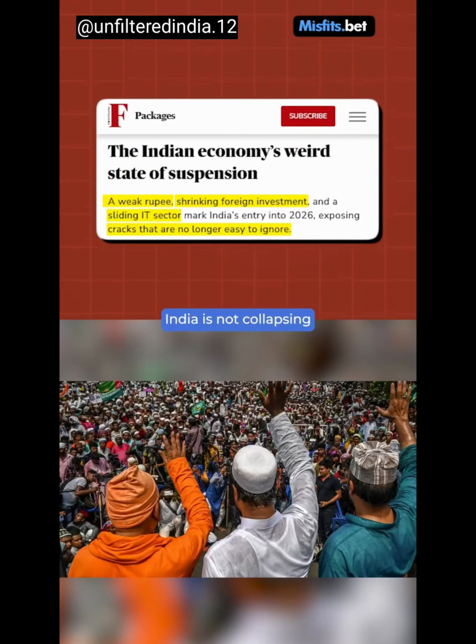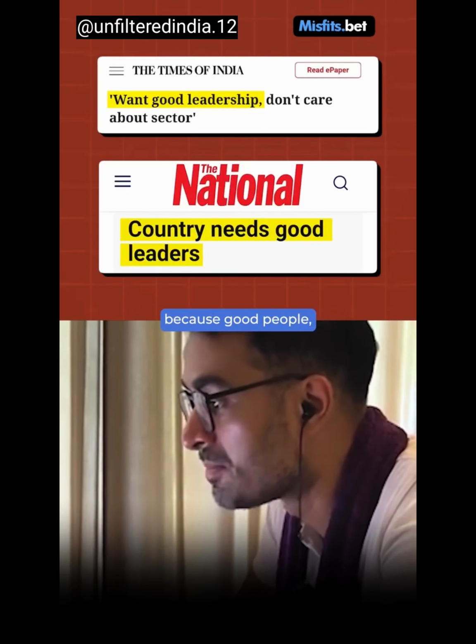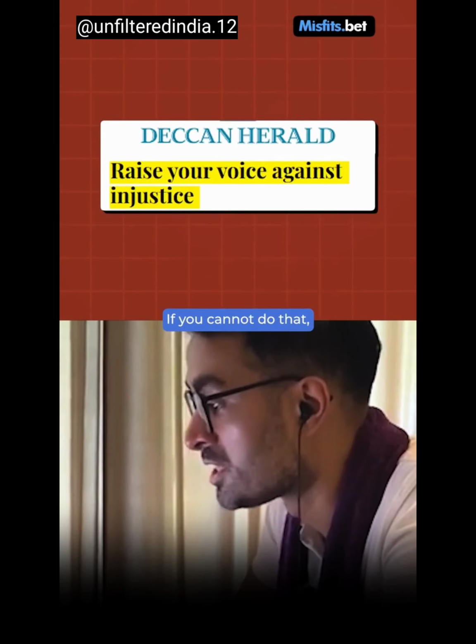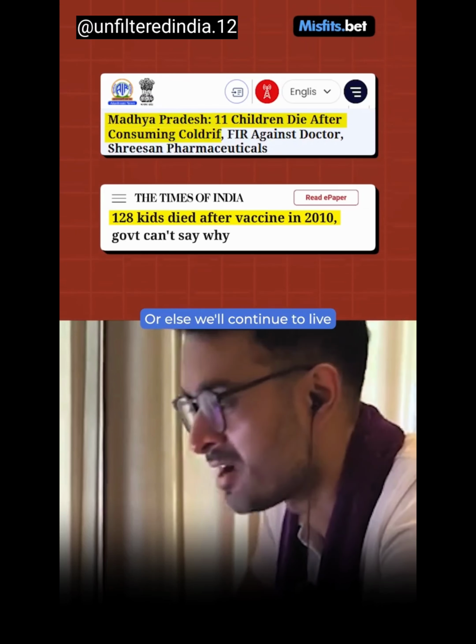India is not collapsing because of Hindus or Muslims or BJP or Congress. It is collapsing because good people, they have stopped caring. Join the IAS, join media, engage in politics, raise your voice. If you cannot do that, at least support those who are raising their voice for you, or else we'll continue to live and die like cockroaches.